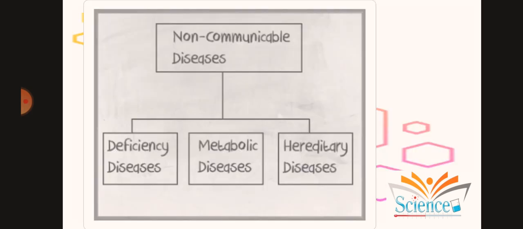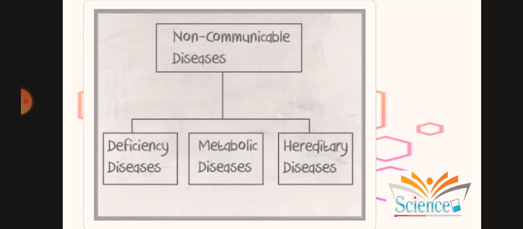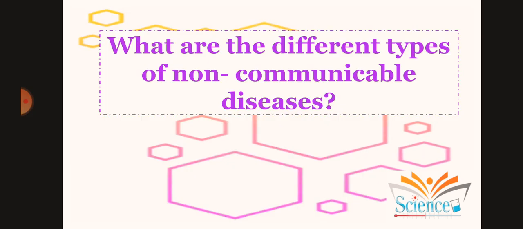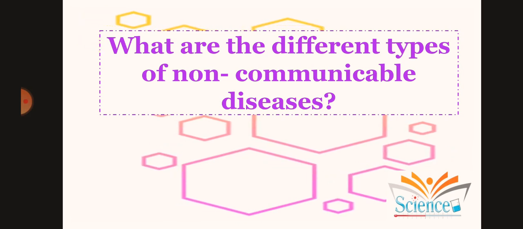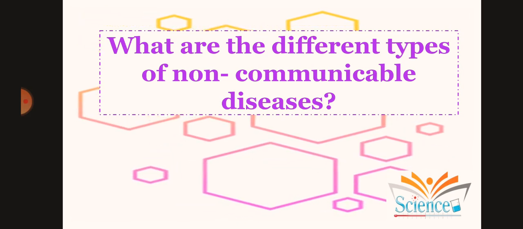Non-communicable diseases are diseases which do not spread from one person to another. For example, you can talk about diabetes, you can talk about heart attack, and different other problems that do not get transmitted through communication. So those are termed as non-communicable diseases.